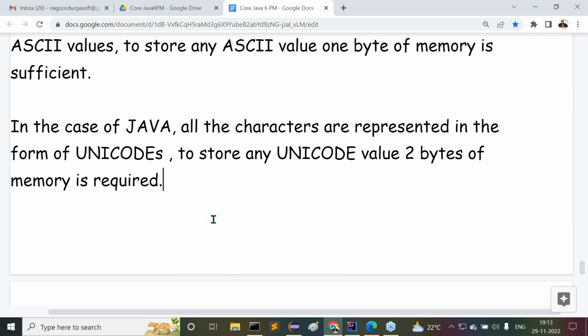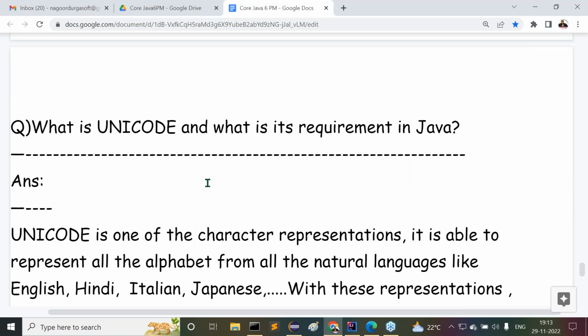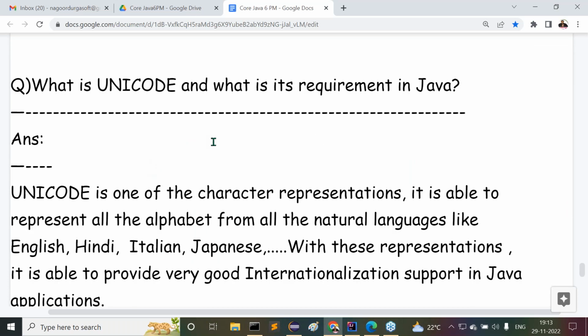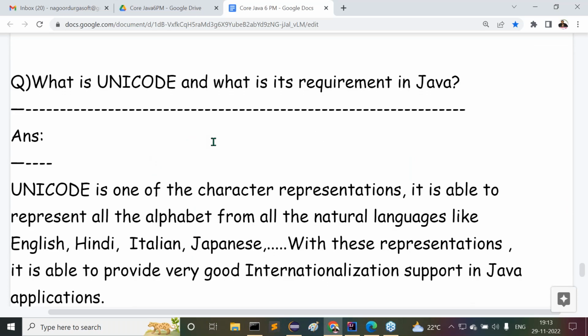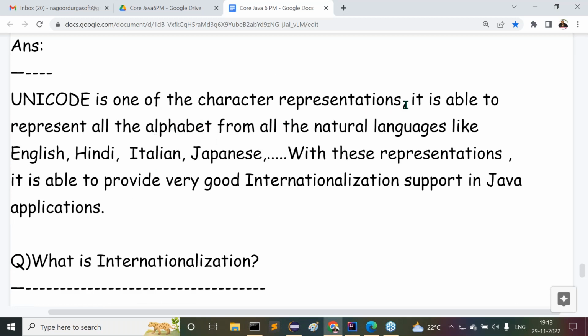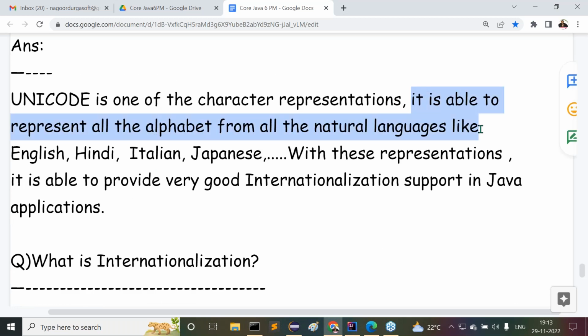Okay, fine. Next one. Immediately we have a question. What is Unicode and what is its requirement in Java? The answer is very clear. Unicode is one of the character representations. It is able to represent all the alphabets from all the natural languages like English, Hindi, Italian, Japanese, and so on. With these representations, it is able to provide very good internationalization support in Java applications.